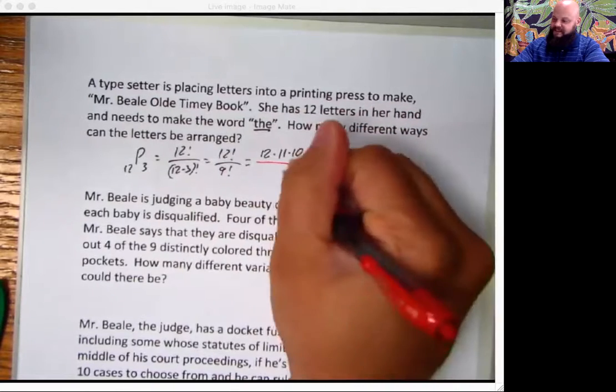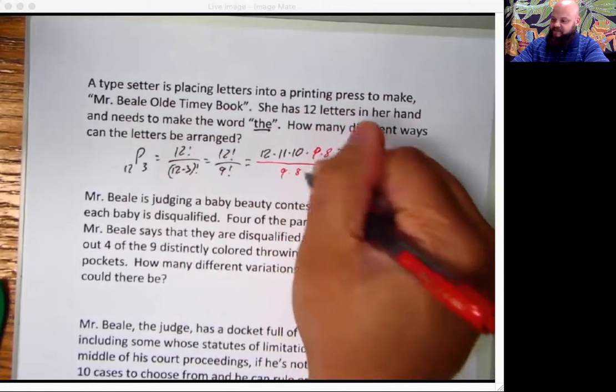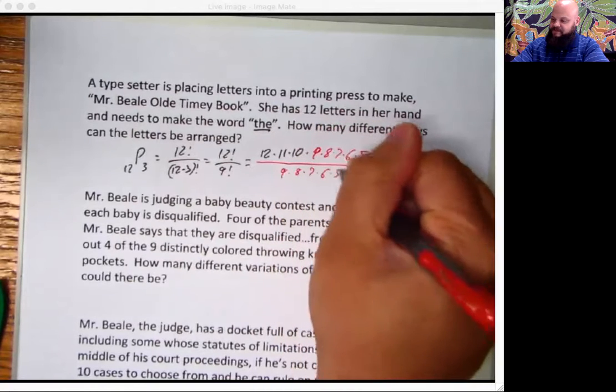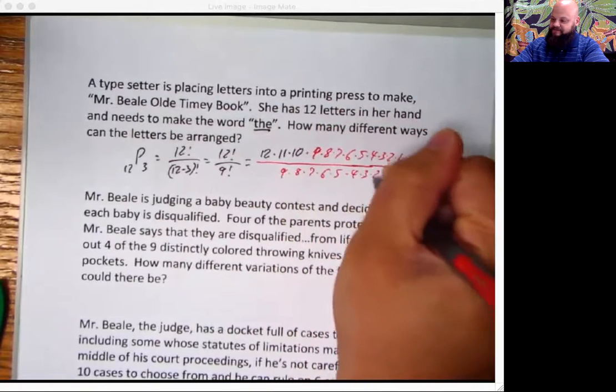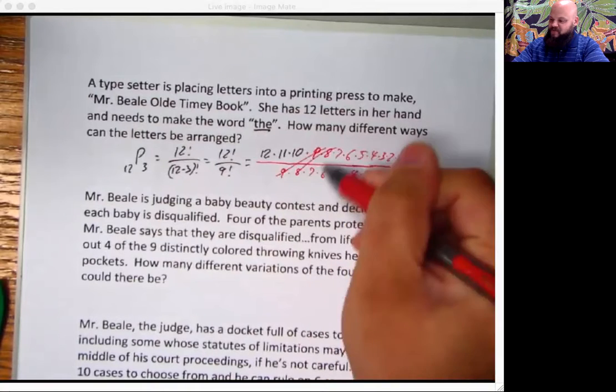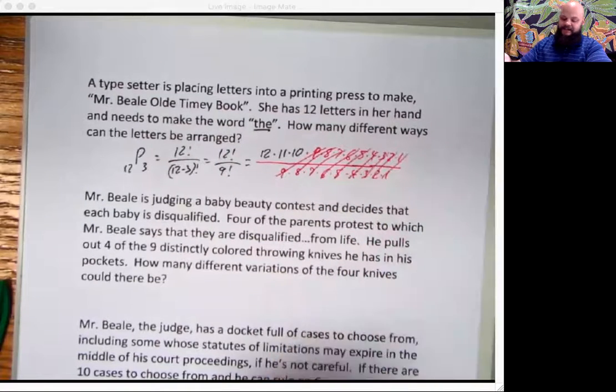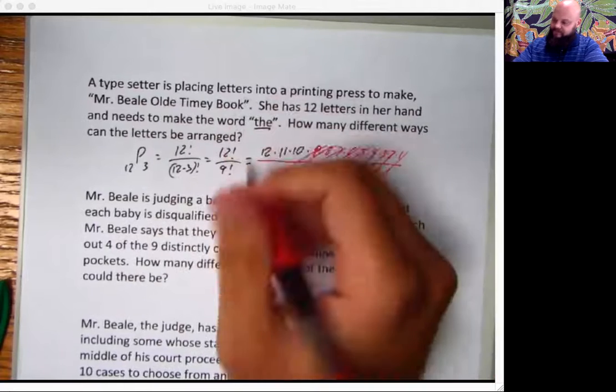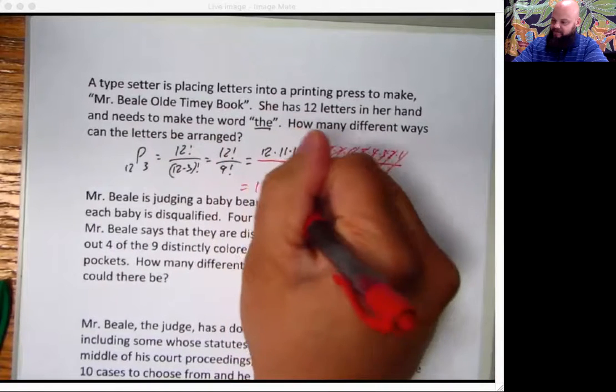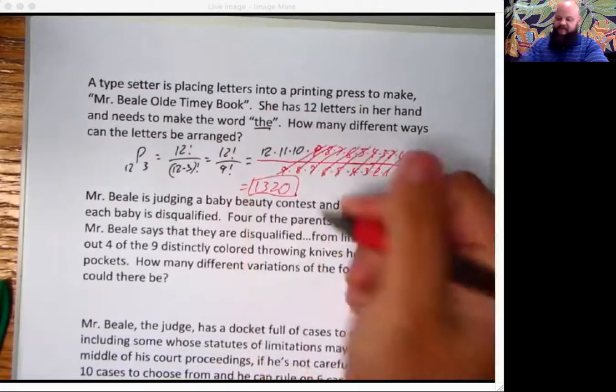I'm just adding in that stuff that would definitely be canceled out because you are some kind of jerk who needs me to do that. Pew, pew, pew, whee! 12 times 10 times 11. I don't really know what that is. Oh, wait a second. It's 1,320. Way to go, math brain. Bam. There's your number of options.